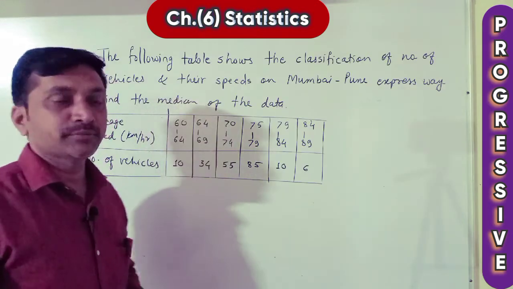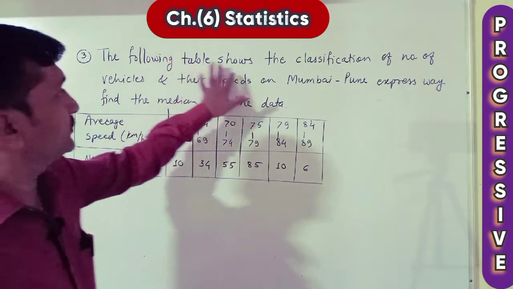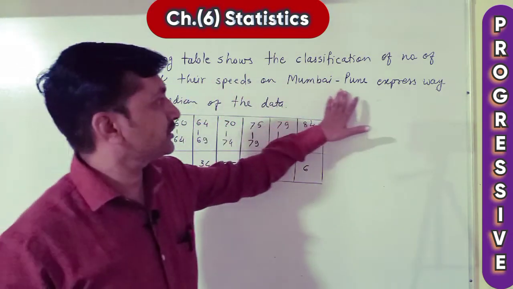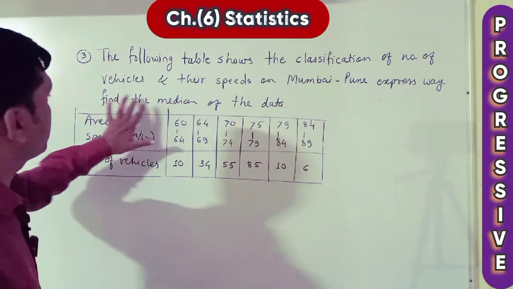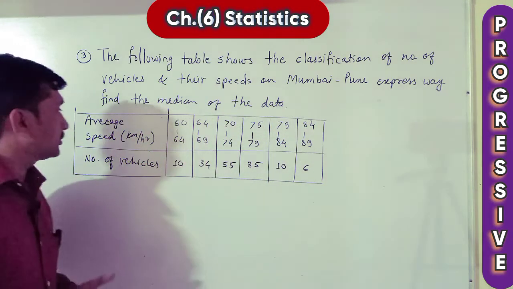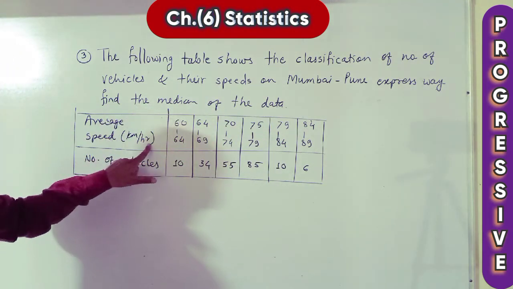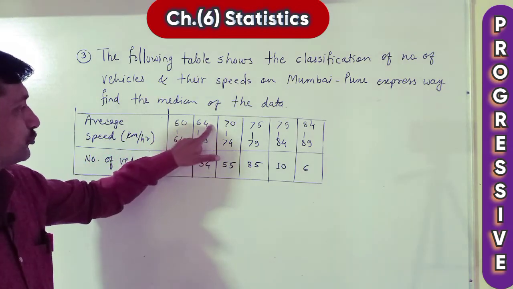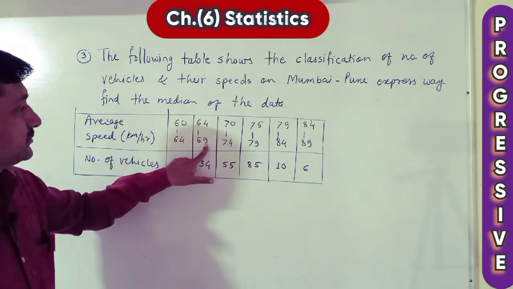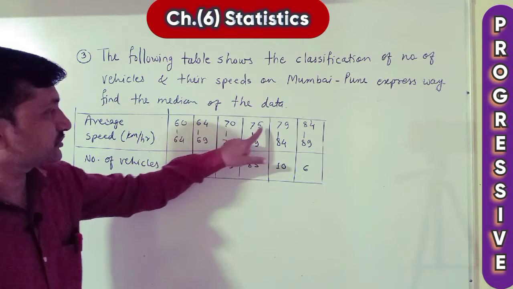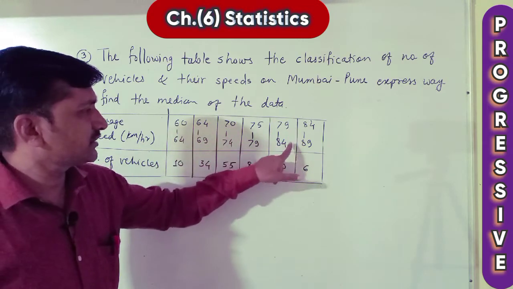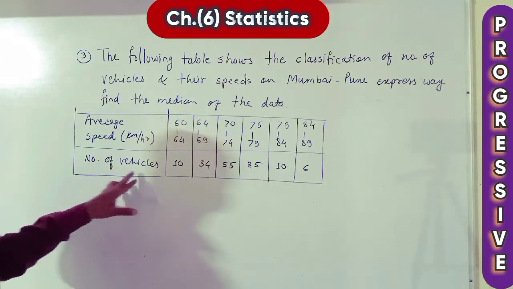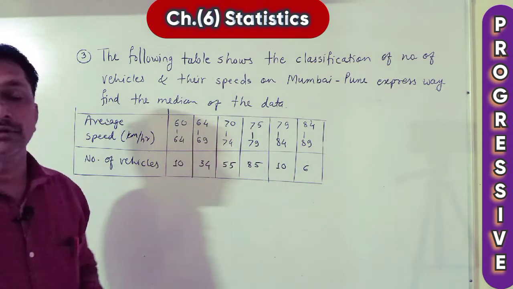Friends, let's see example number 3. The following table shows the classification of number of vehicles and their speeds on Mumbai-Pune expressway. Find the median of the data. Now see, average speed in kilometer per hour. This is the average speed of vehicle. 60 to 64, 64 to 69, here 70, 74, 75, 79, 79, 84, 84, 89. Number of vehicles are these.